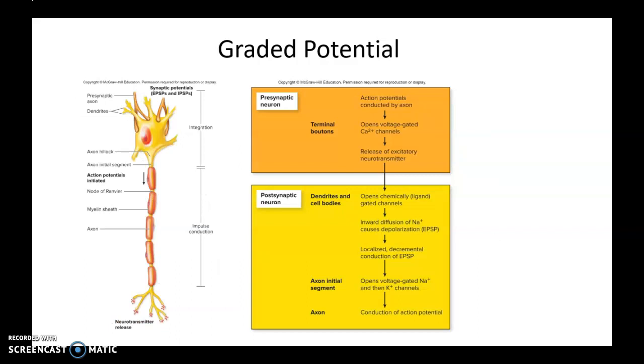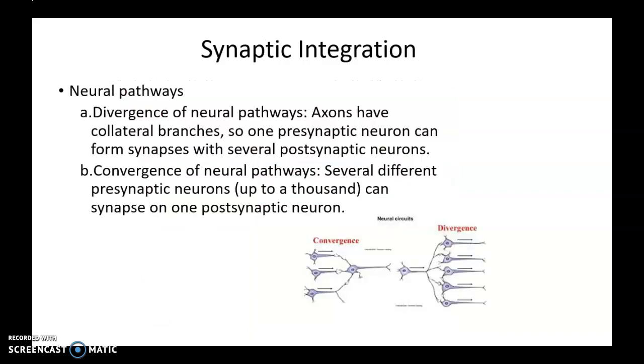All right, this is a summary slide. I'm not explaining this, pretty self-explanatory. You can figure this out, nothing special. Synaptic integration, we did talk about it. We talked about neuronal convergence, meaning when many upstream neurons are talking to one downstream neuron, or we have many presynaptic neurons and one postsynaptic neuron. That's convergence. And divergence is me talking to you guys. So one presynaptic neuron talking to many postsynaptic neurons. So neuronal convergence and divergence.